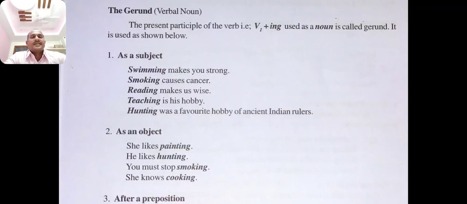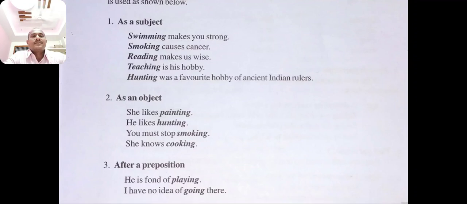If you see a gerund as an object: she likes painting. He likes hunting. You must stop smoking. She knows cooking. Here, the gerund acts as an object. Painting, hunting, smoking, cooking are